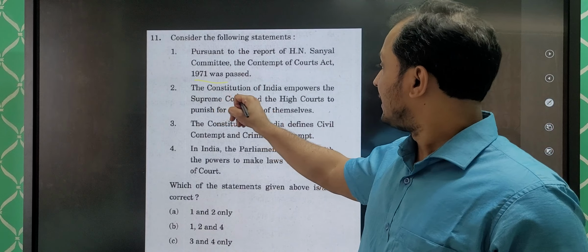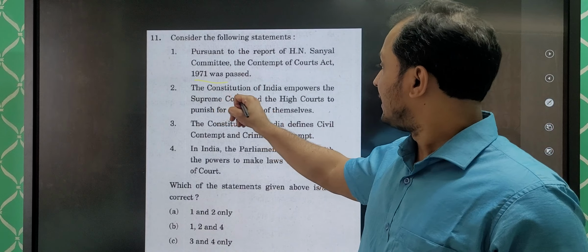Okay. So guys, you can see here again statement 3, if you read carefully, statement 3 says what? Constitution of India defines civil contempt and criminal contempt. Guys, again I am saying Constitution generally never defines. Why? Constitution does not give you details. Never it will give you details. So Constitution will not define. So we can eliminate 3. Okay. So the point is, this is a set pattern.